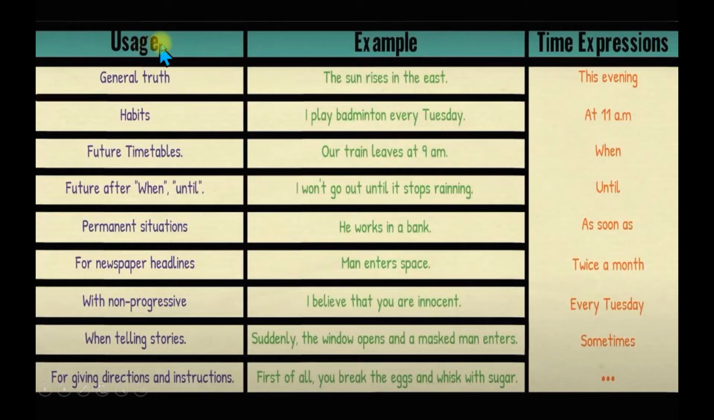Then I told you about the usage: general truth, habits, future timetables, future after when or until, permanent situations, for newspaper headlines, with non-progressive nouns, with non-progressive verbs, when telling stories, for giving directions and instructions. Do you all remember this?